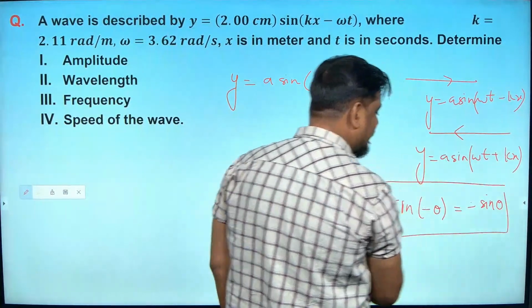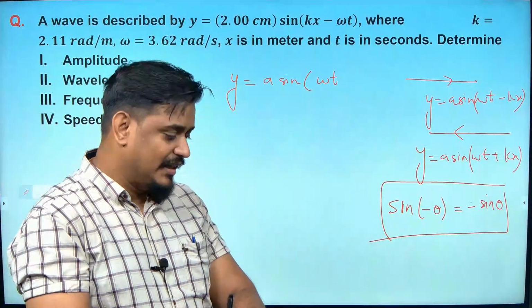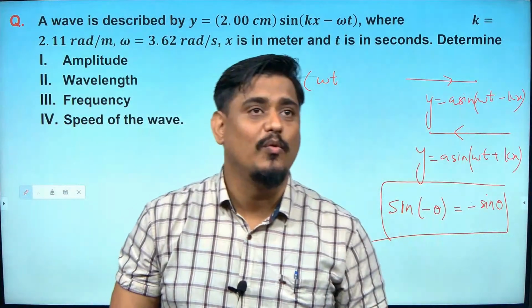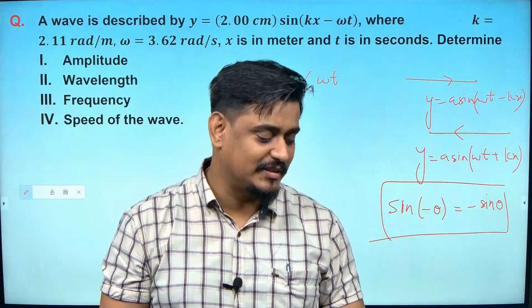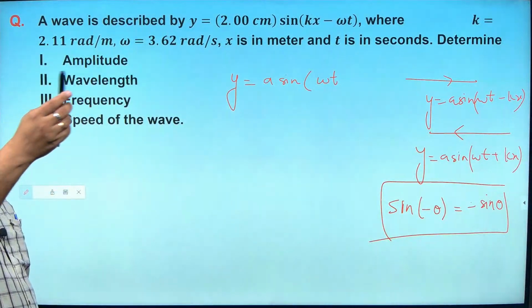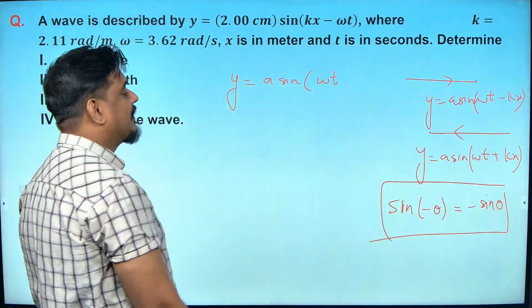In the fourth quadrant, sine is negative. I hope you are understanding it. Is it clear? So now, Mr. Abhinand, if sine of minus theta is minus sine theta, what will happen?